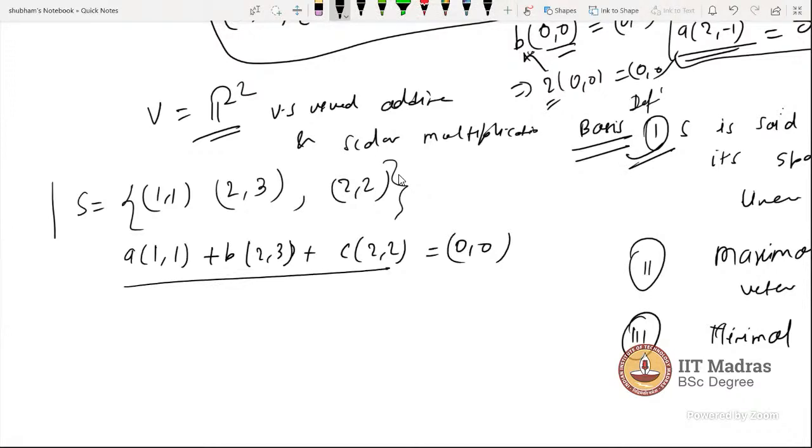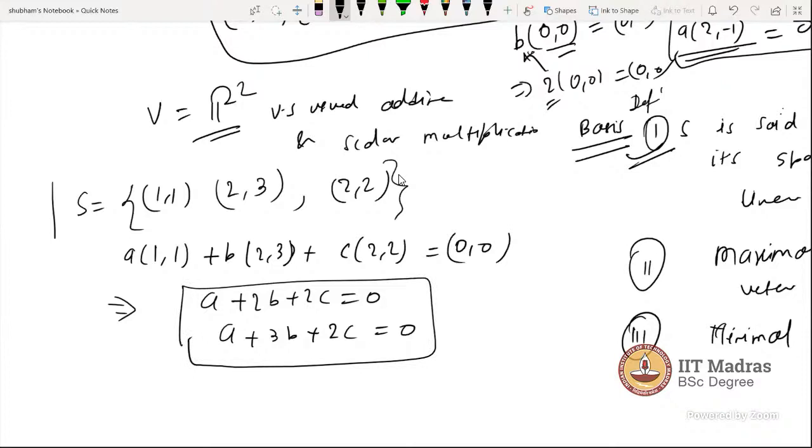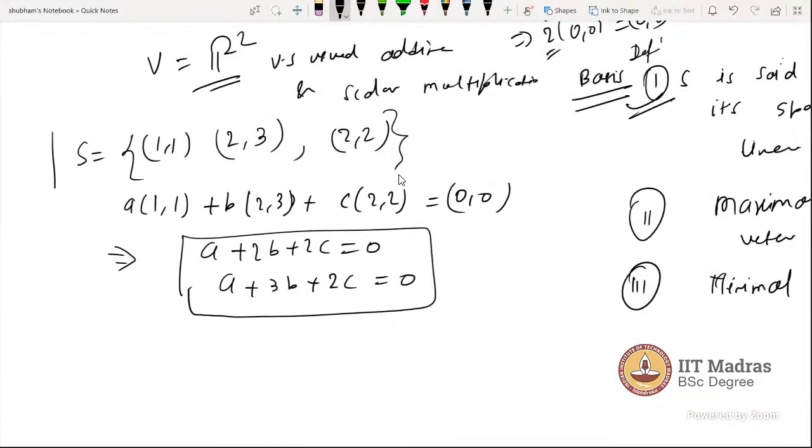Write the linear combination and make it equal to 0. Okay. Now try to find the values of A, B, and C. So it will be A plus 2B plus 2C equal to 0, and the second is A plus 3B plus 2C equal to 0. Now this is a system of linear equations, and you know how to find the solution.